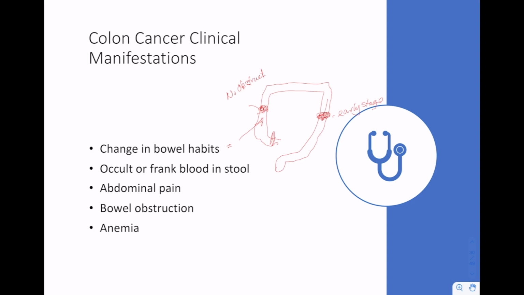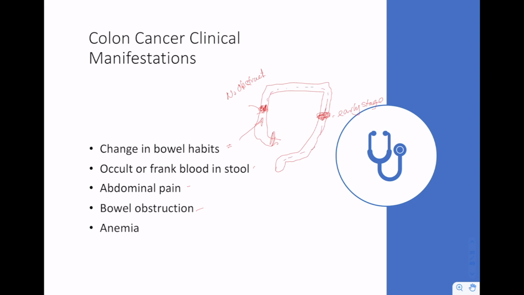So location does matter as far as what type of manifestations we see. Abdominal pain, that's going to be present with most of these. You're going to be destroying tissues, so pain's going to be a part of that, obviously. Bowel obstructions, depending on when. Occult or frank blood in the stool. So if you have these masses here and they become ulcered as material is moving past, that's going to lead to blood accumulating in the stool.